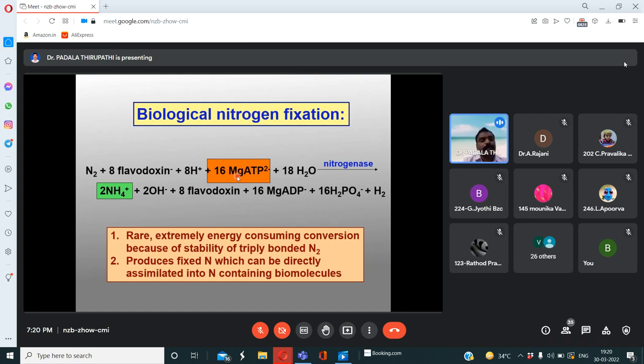At the same time, how many protons are involved in this biological nitrogen fixation? Come on, tell me how many protons are involved? How many protons and how many ATPs are involved? 16 ATPs and 8 protons.